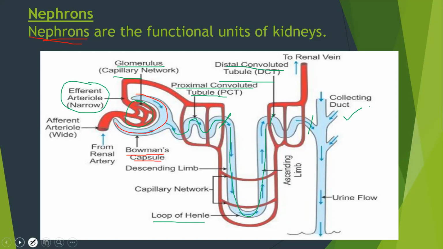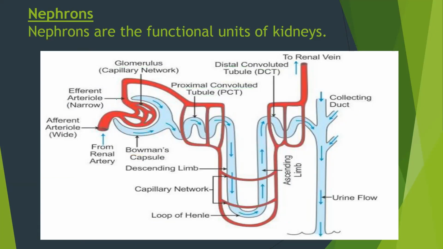Now, if we talk about the efferent arteriole, the efferent arteriole comes out of the Bowman's capsule and it divides to form peritubular capillary. You can see the capillary network. This capillary network is surrounding the tubule. And the portion of capillary which is surrounding the loop of Henle over here, if you can see this green color, I'm showing it, this part, this is known as vasa recta.